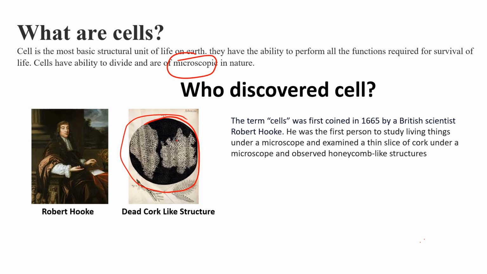He saw a honeycomb-like structure, like a beehive, where you can see small individual compartments where the bees store the nectar, right? So he saw this and he named it a cell. Did it stop there? Then who observed the live cell first?